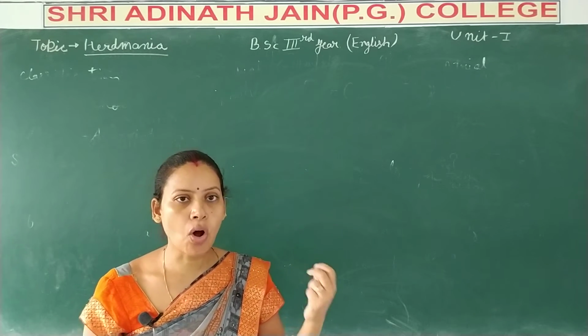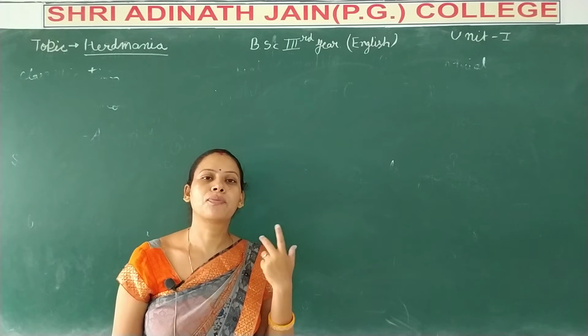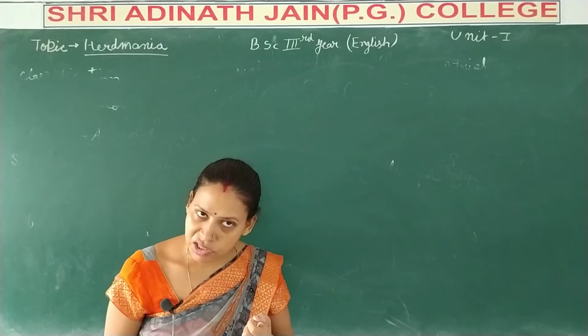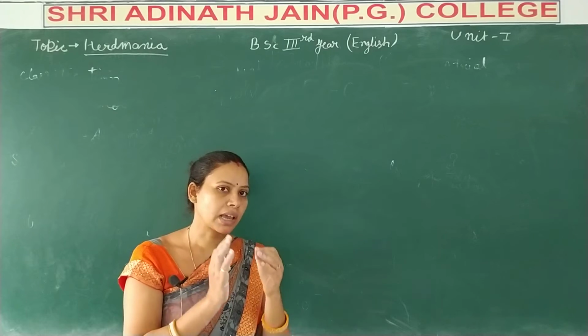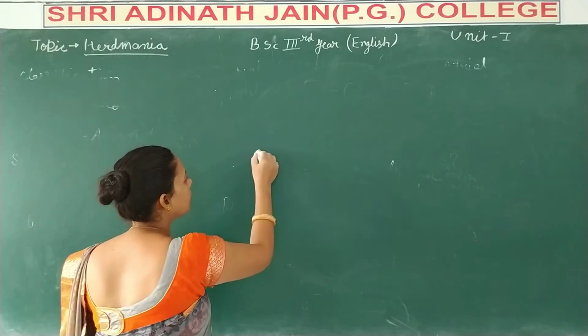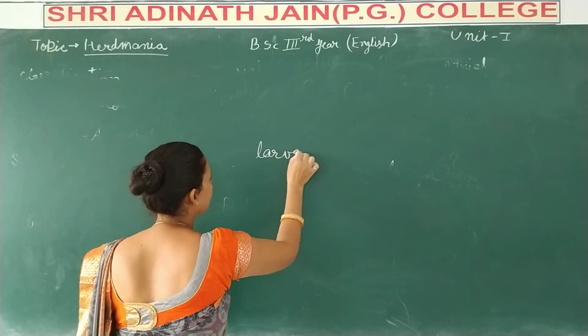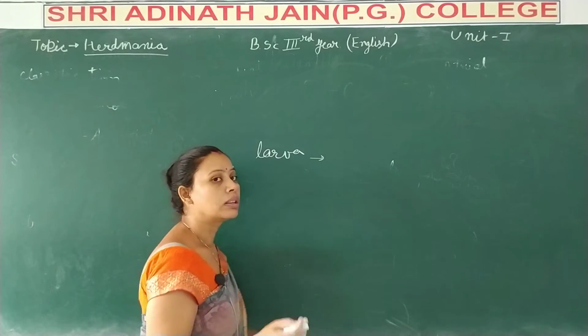It means these chordate characters are not found in the adult stage. It means these chordate characters are found only in the larva.